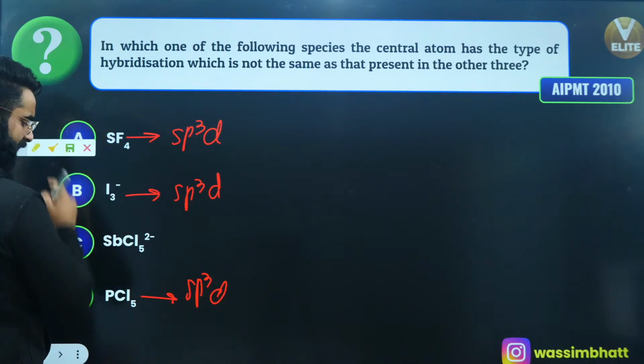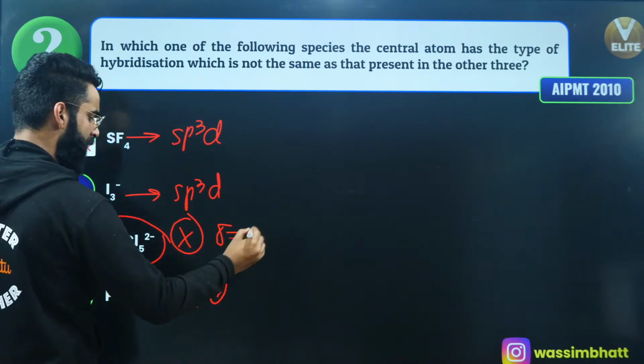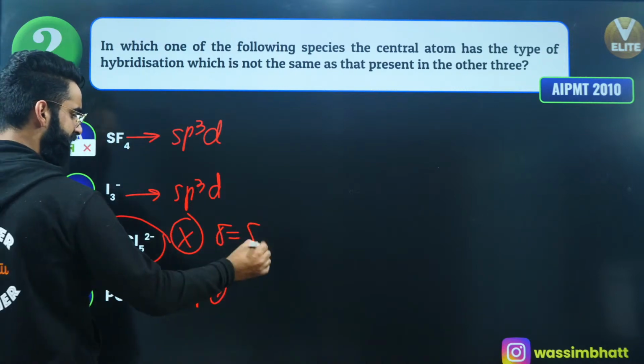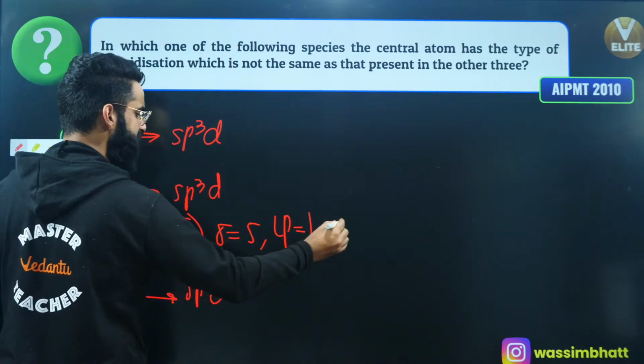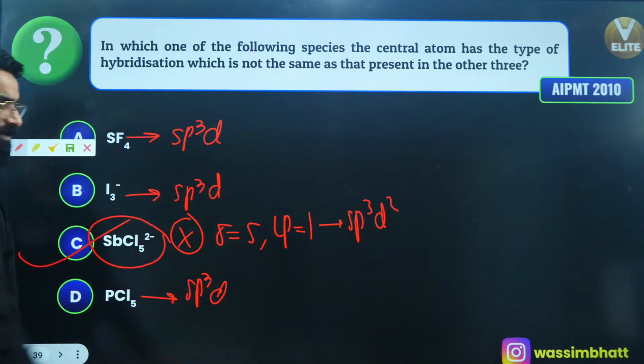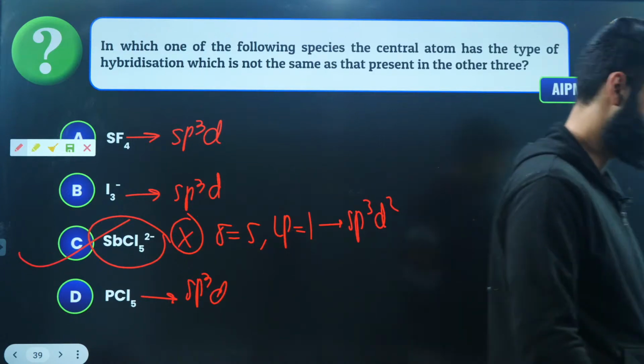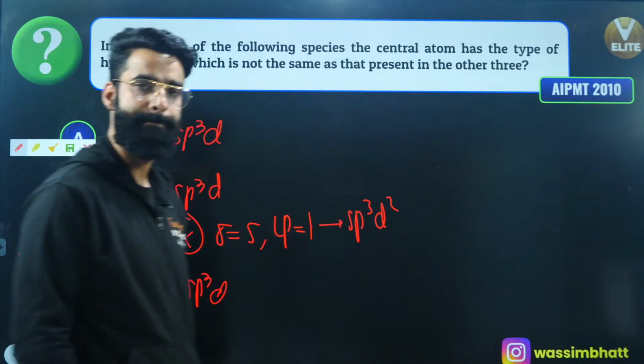In case of SbCl5 dinegative, it's not going to be sp3d. There are 5 sigma bonds when you check it, and there is a lone pair, so 5 plus 1, 6. So hybridization is going to be sp3d2 in this case. So C is going to be the answer of this question.